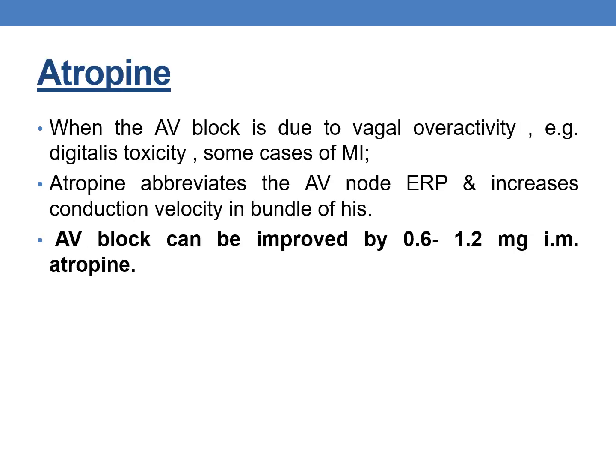The next drug is atropine. When AV block is due to vagal overactivity, for example in digitalis toxicity and some cases of myocardial infarction, atropine is used to treat AV block. And atropine abbreviates the AV node effective refractory period and increases the conduction velocity in bundle of His. And AV block can be improved by administering intramuscular atropine in the dose of 0.6 to 1.2 mg.